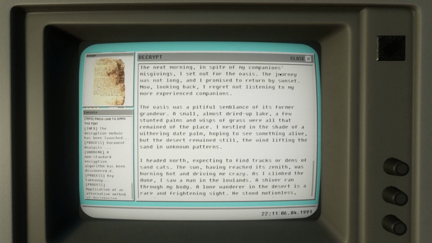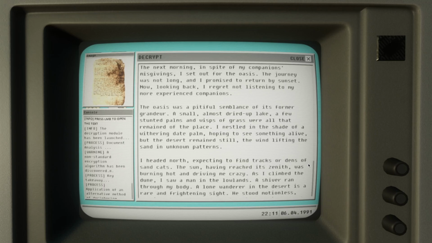The next morning, in spite of my companion's misgivings, I set out for the oasis. The journey was not long, and I promised to return by sunset. Now looking back, I regret not listening to my more experienced companions. The oasis was a pitiful semblance of its former grandeur. A small, almost dried-up lake, a few stunted palms and wisps of grass were all that remained of the place.